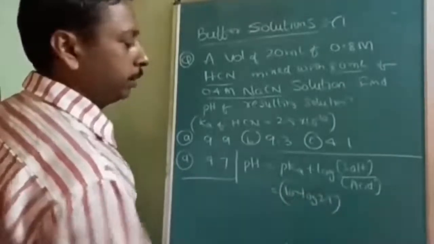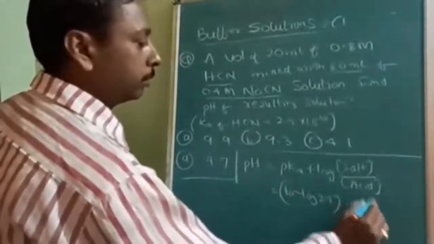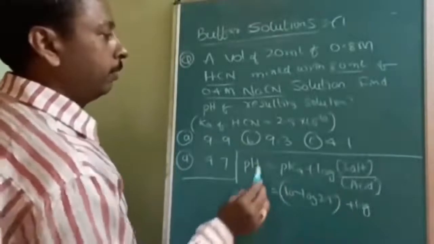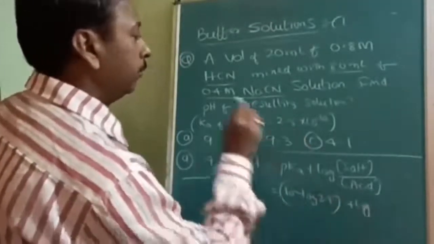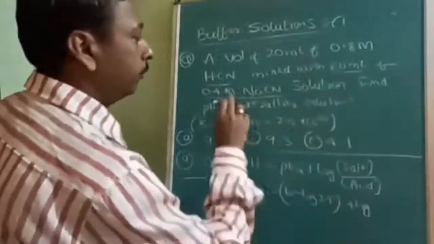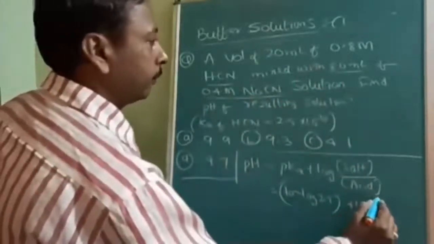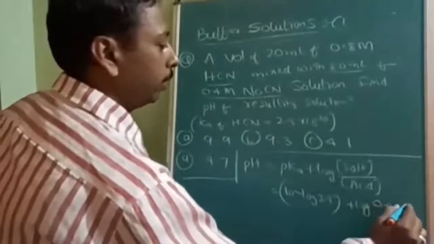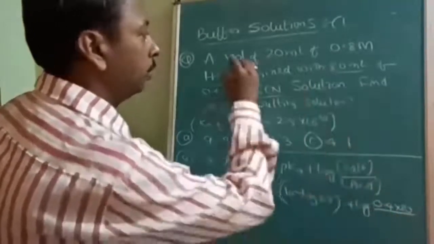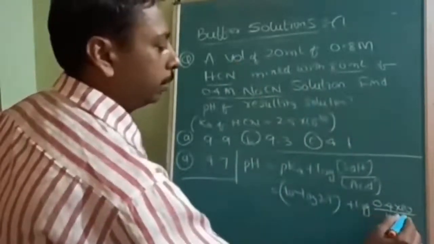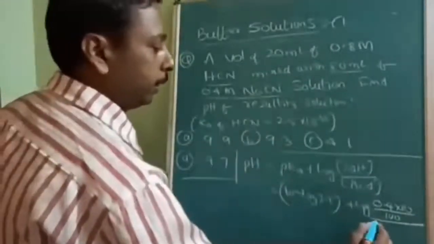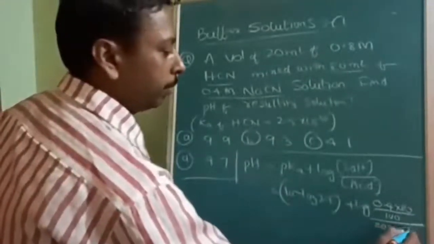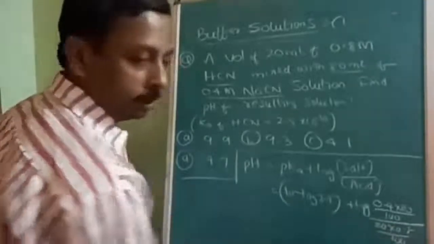Plus log of salt. What is the salt here? 0.4 into 80, that is M1V1, divided by the total volume, which will be 100. Divided by 20 into 0.8, 20 into 0.8 divided by again 100.